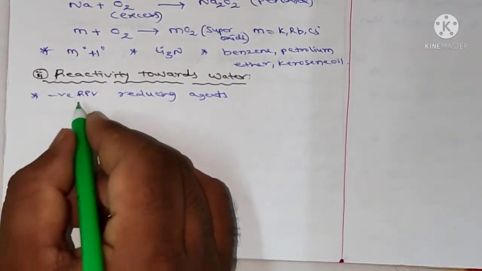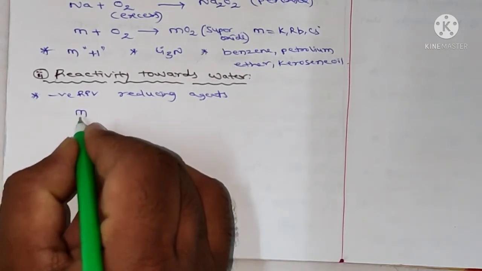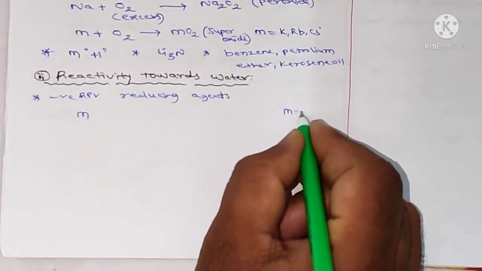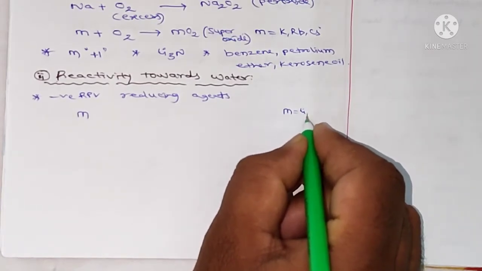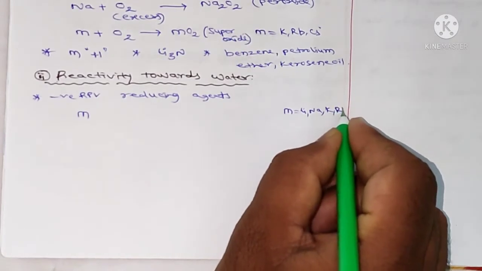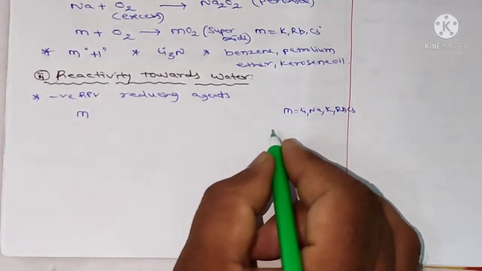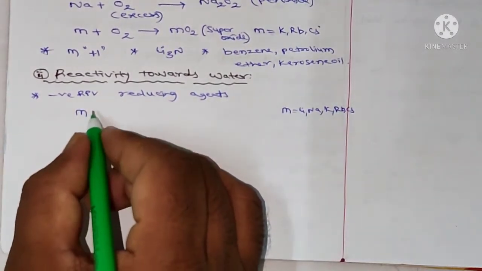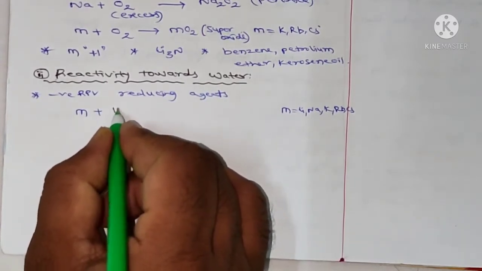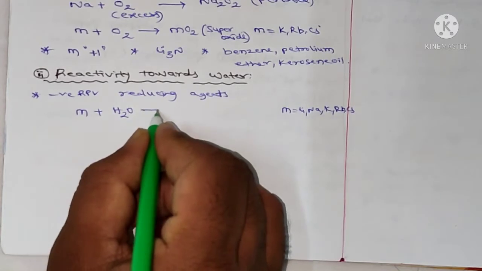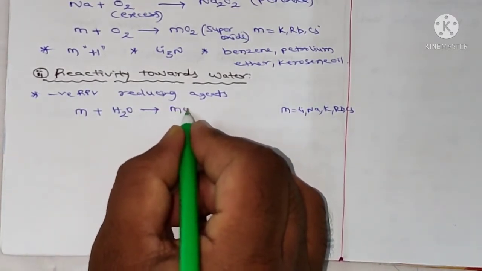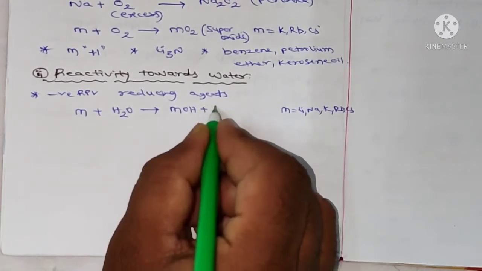Let me take the reaction. Here M may be lithium, sodium, potassium, rubidium or cesium, the first group metals. The metal M reacts with water to form hydroxide, MOH, plus H2 gas.